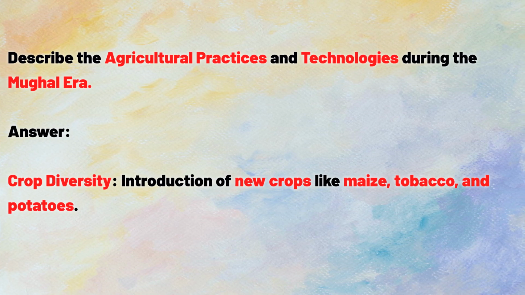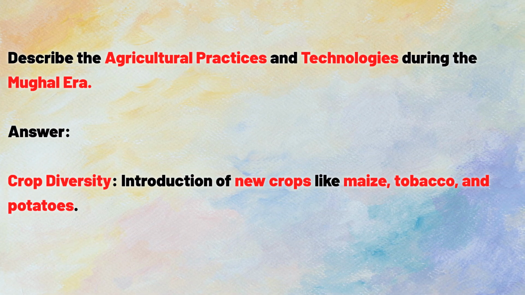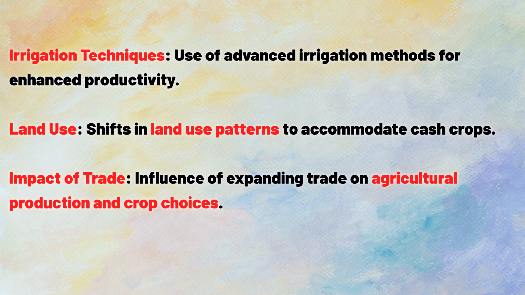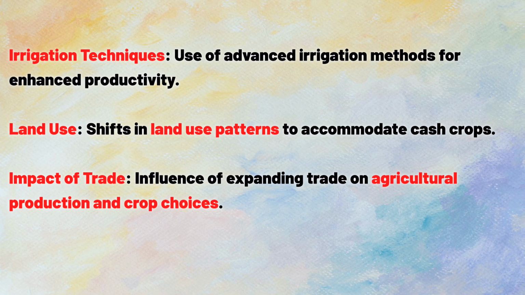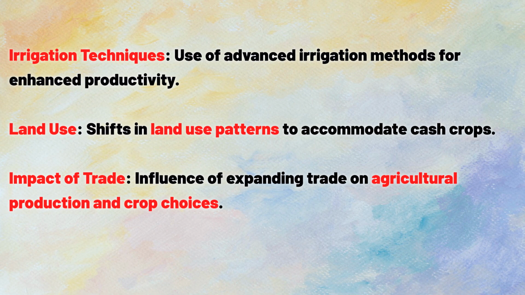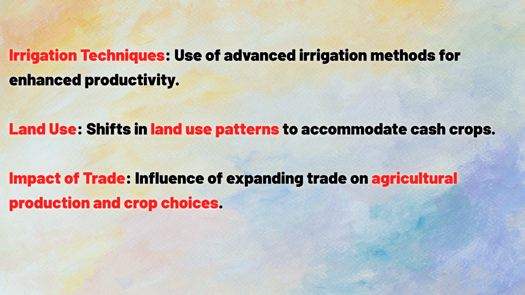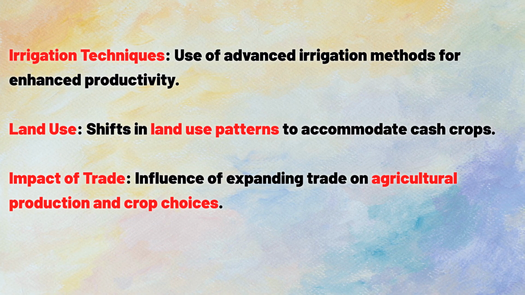Answer. Crop diversity, introduction of new crops like maize, tobacco, and potatoes. Irrigation techniques, use of advanced irrigation methods for enhanced productivity. Land use, shifts in land use patterns to accommodate cash crops. Impact of trade, influence of expanding trade on agricultural production and crop choices.